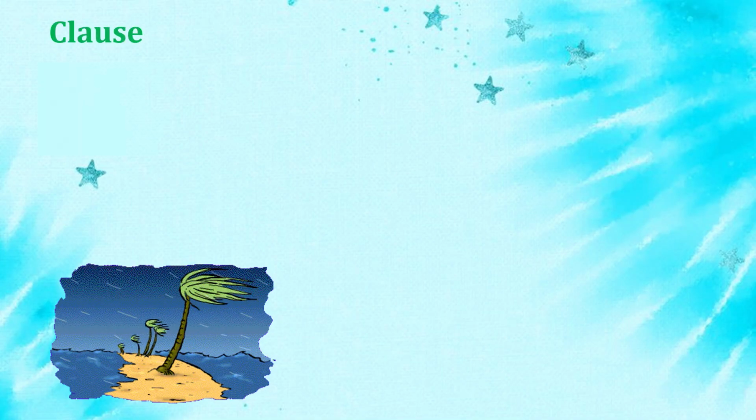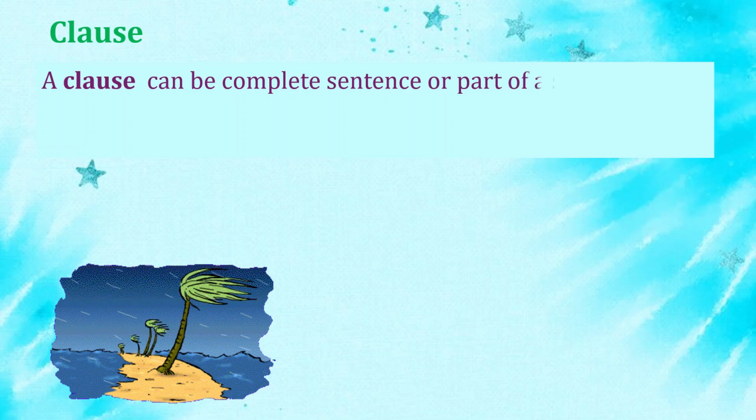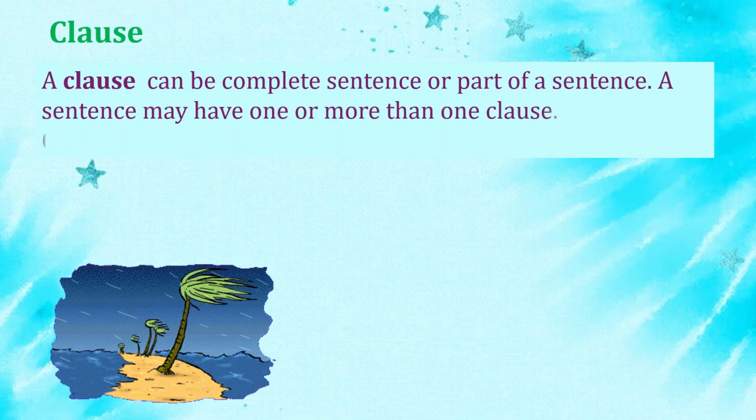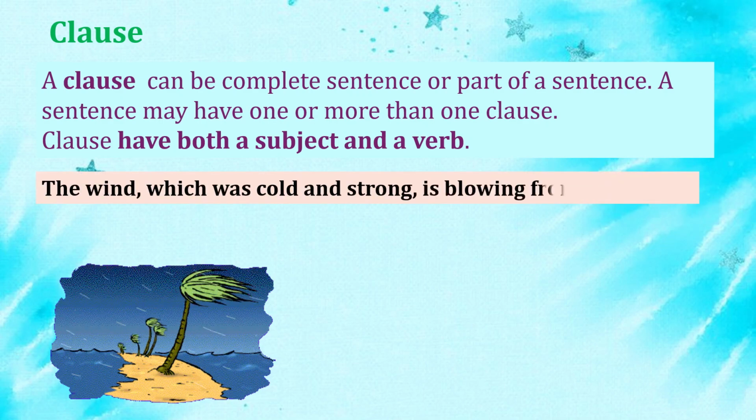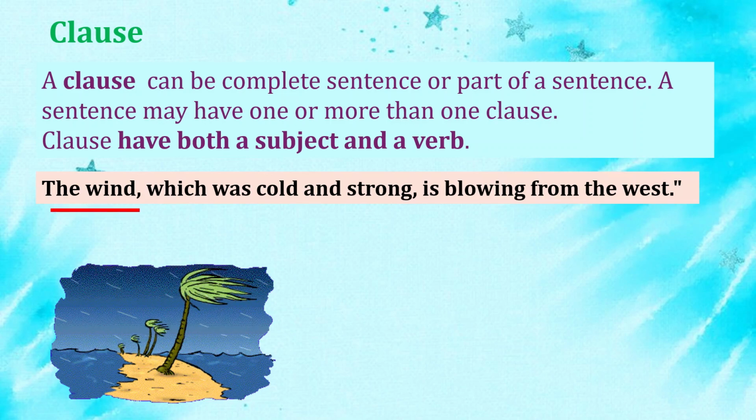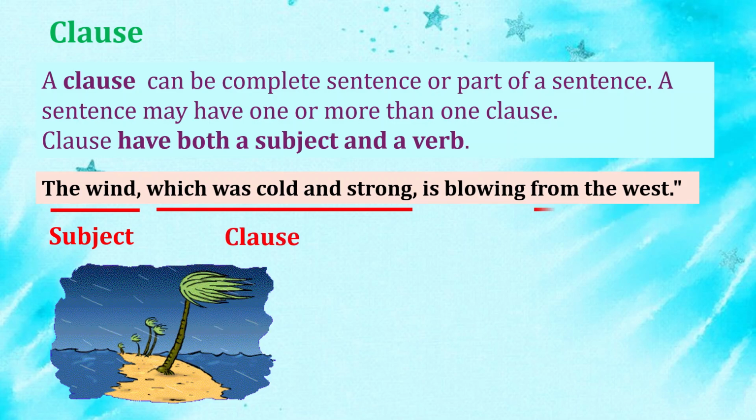Clause. A clause can be a complete sentence or part of a sentence. A sentence may have one or more than one clause. A clause has both a subject and a verb. Let's have an example. The wind, which was cold and strong, is blowing from the west. In this sentence, the wind is a subject. Which was cold and strong is a clause. From the west is a phrase.